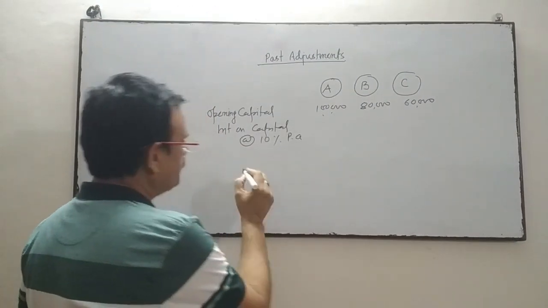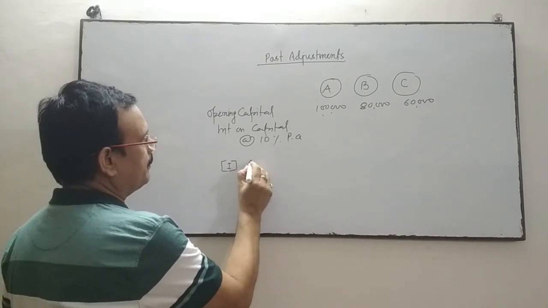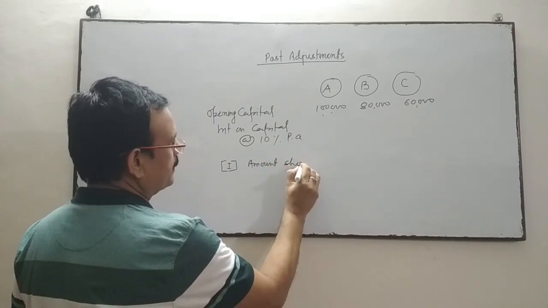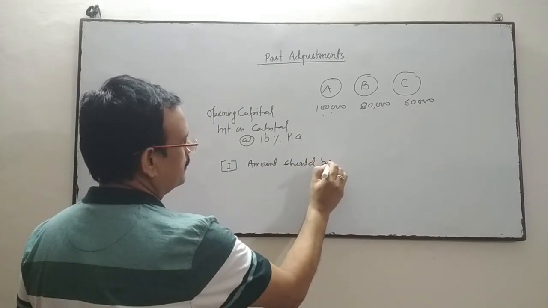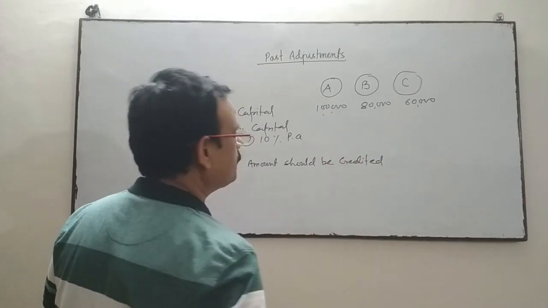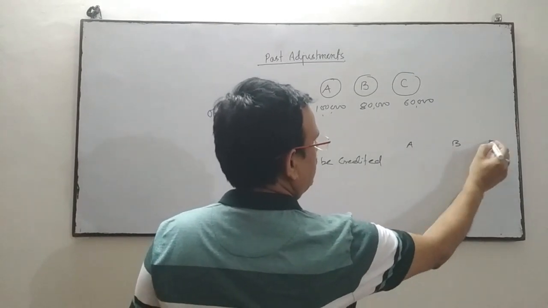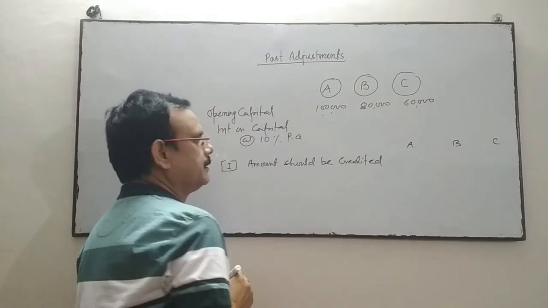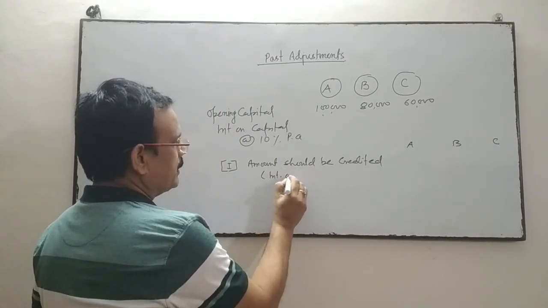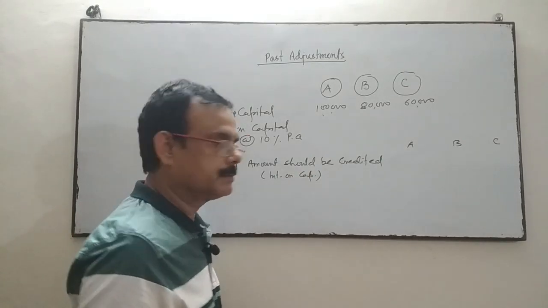How will we find out whose account will be debited and whose account will be credited to adjust the errors? We have to see first the amount that should be credited to A, B and C. The amount that should be credited in the partners' capital accounts is the interest on capital, which is not done.